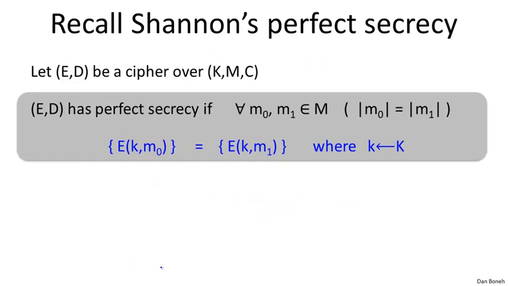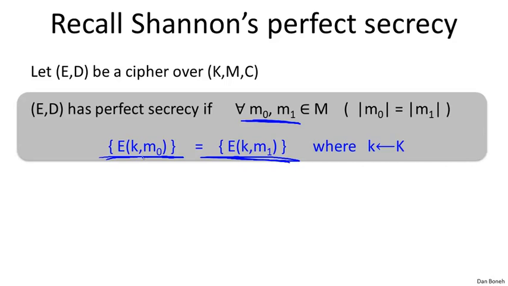So let's recall very briefly Shannon's concept of perfect secrecy. We said a cipher has perfect secrecy if, given two messages of the same length, the distribution of ciphertexts, if we pick a random key and encrypt M0, is exactly the same as the distribution when we encrypt M1. The intuition here is that if the adversary observes the ciphertext, he doesn't know whether it came from the distribution resulting from encrypting M0, or from the distribution resulting from encrypting M1.